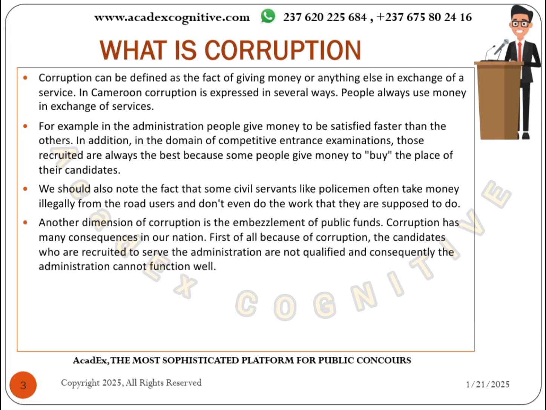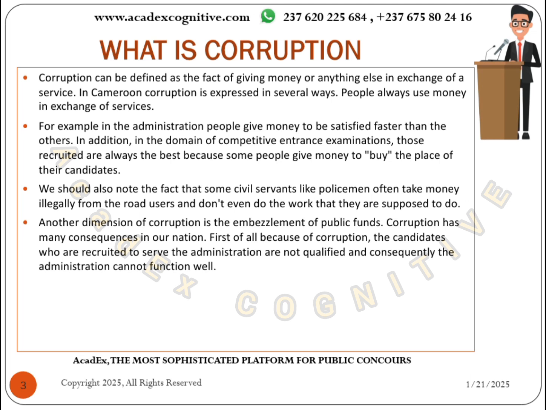Now, ladies and gentlemen, another dimension of corruption is embezzlement. Embezzlement is the extortion of huge amounts of money from the public funds or from the state money.